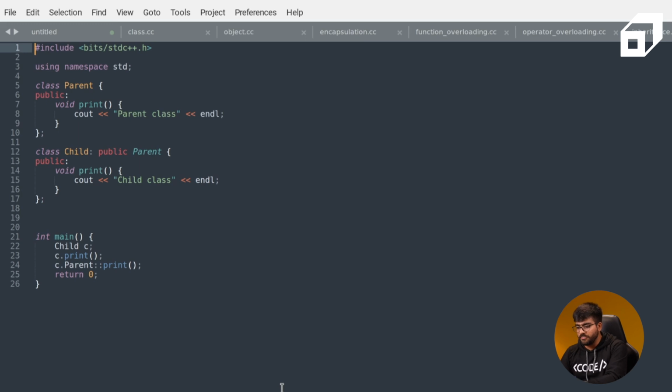So if you notice over here, we are creating a child object in line 22, followed by calling the print function in line 23 and explicitly calling the print function of the parent class in line 24. So in line 24, this is compile time binding. At the compile time we decide, because it is explicitly mentioned that the print function of the parent class needs to be called. But in line 23, this is late binding because there is no explicit mention of what function should be called. And at the runtime, it will be decided that the print function of the child class should be called because of its data type.